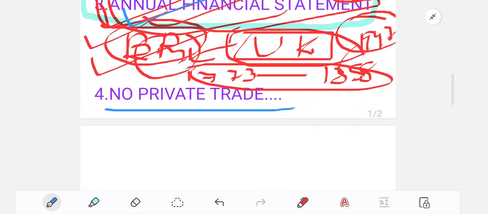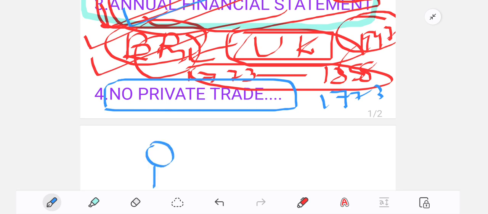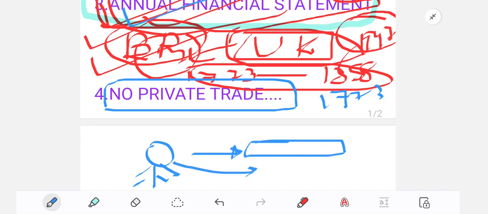Number 4 point is important. We are discussing the topic, so always try to link with the topic. The 1773 Regulating Act prohibited Indian servants from engaging in private trade. So this is an Indian civil servant, working in an office. He cannot do business, or run a YouTube channel. During that time no YouTube channel was there, but still I am telling you, no private trade. You cannot do private trade.